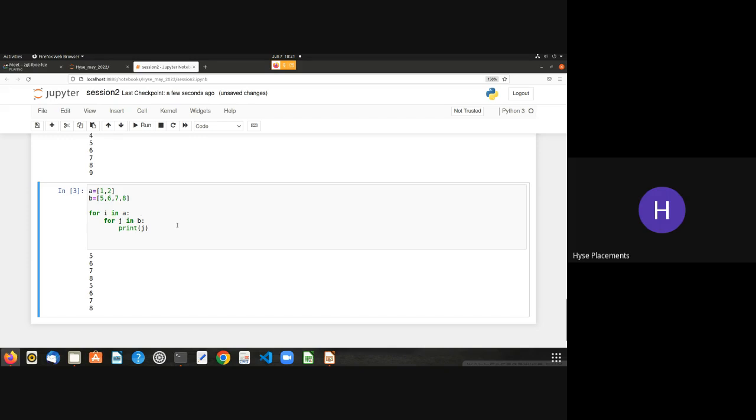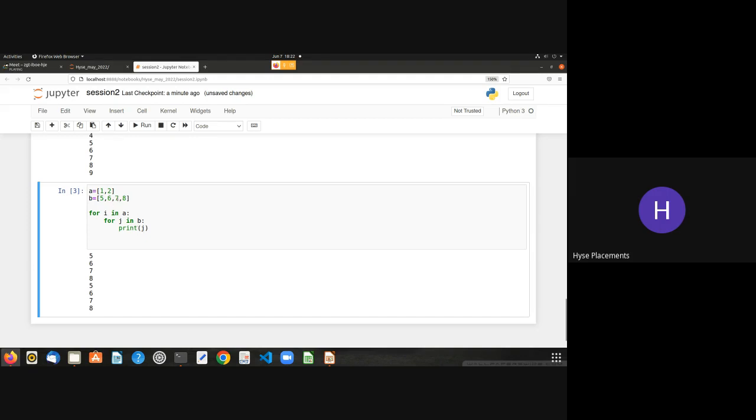And again, this loop is not completed. See, this loop is open now. Until and unless this loop is finished, this will not get executed. Because we have entered into this block, and this loop will be executed always whenever you enter into that block. After that, it assigns the J value to be 5, 6,